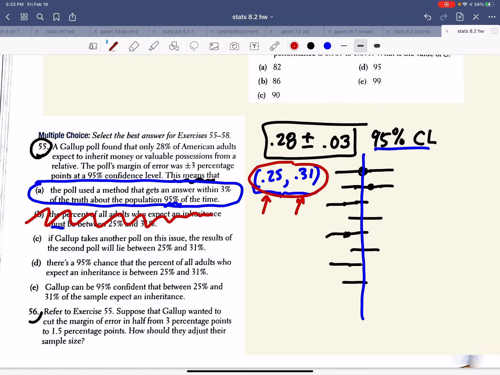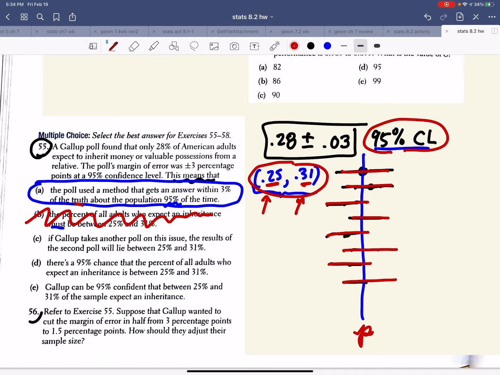All that we know is when we create this interval, we get a lot of variation in and around whatever the true proportion is. Essentially, there's nothing special about these values. It's just a broad enough interval to capture the truth 95% of the time.